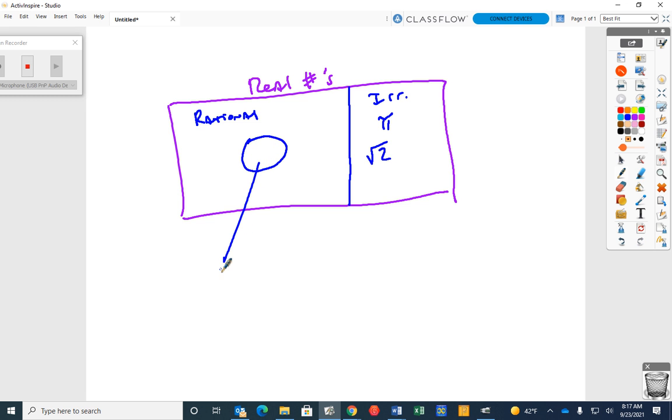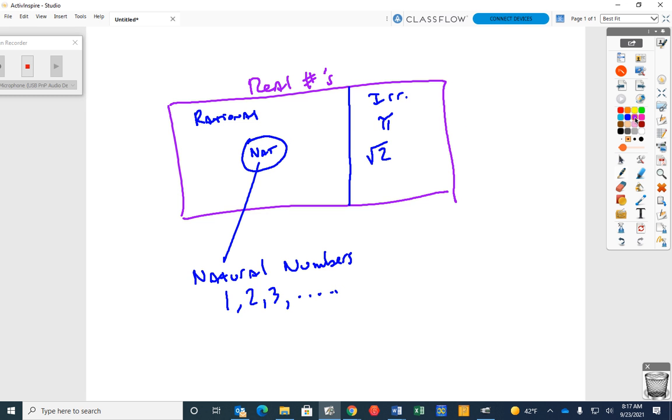This middle circle is what we call natural numbers. Does anybody know what natural numbers are? They're like your counting numbers. They're positive and they don't include 0. So that's 1, 2, 3, and so on and so forth. You understand what natural numbers are? Okay. We will put here natural numbers.